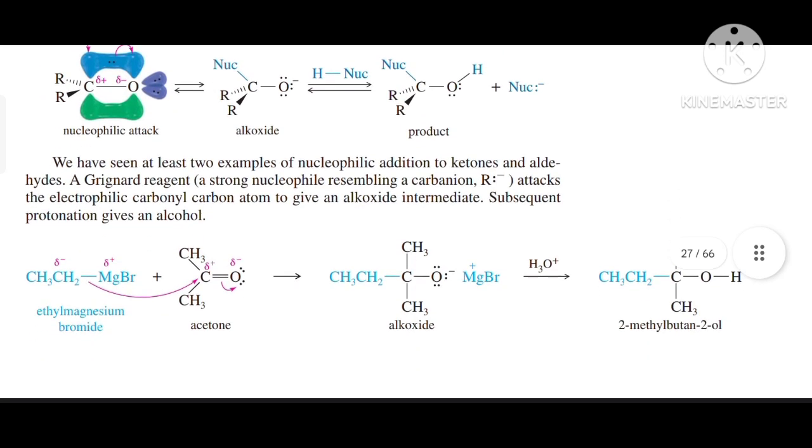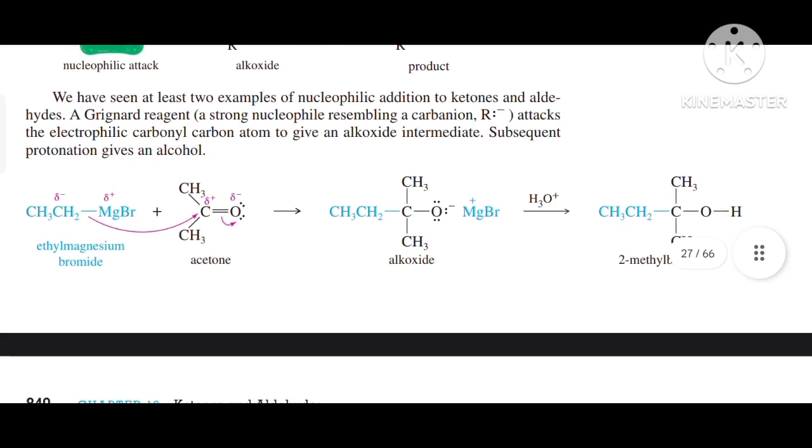We have seen at least two examples of nucleophilic addition to ketones and aldehydes. A Grignard reagent, a strong nucleophile resembling the carbanion R negative, attacks the electrophilic carbonyl carbon atom to give an alkoxide intermediate. Subsequent protonation gives an alcohol.